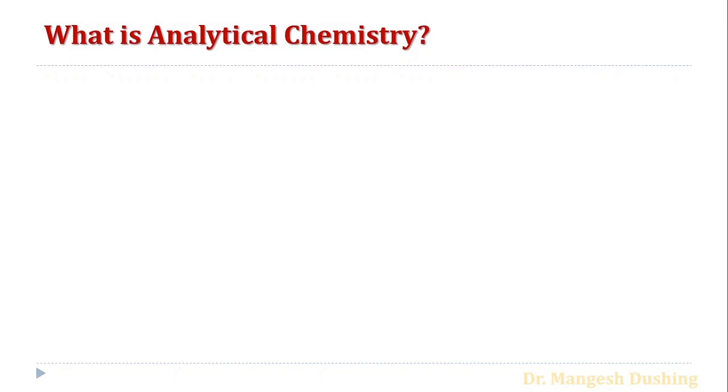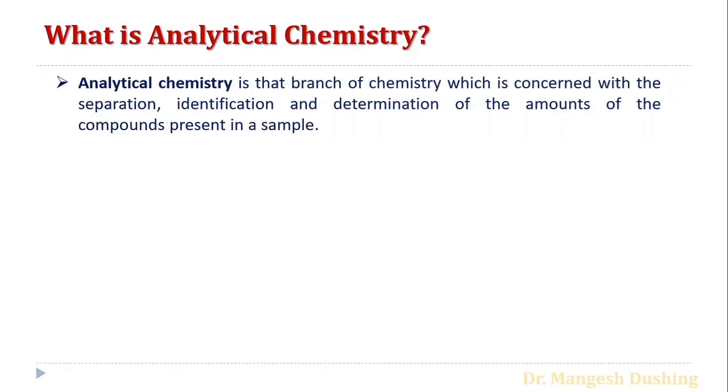Friends, what is analytical chemistry? There are so many types of chemistry like organic chemistry, inorganic chemistry, physical chemistry, and this is the new term, analytical chemistry, for the FYBSc students. The definition: analytical chemistry is the branch of chemistry which is concerned with the separation, identification, and determination of the amounts of the compounds or components present in a sample. So it deals with the separation, identification, and determination of the components present in the sample.